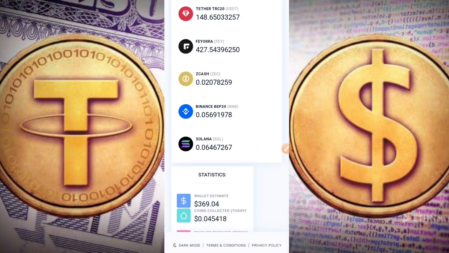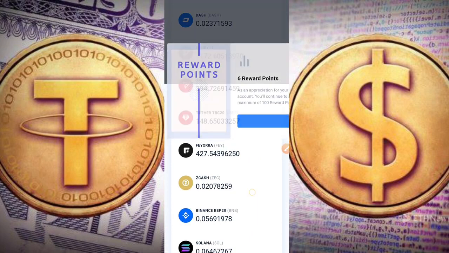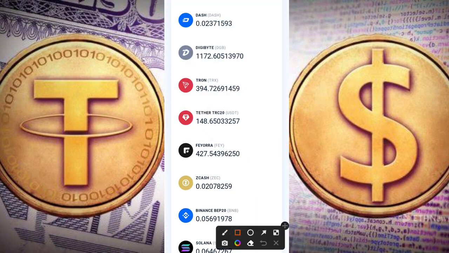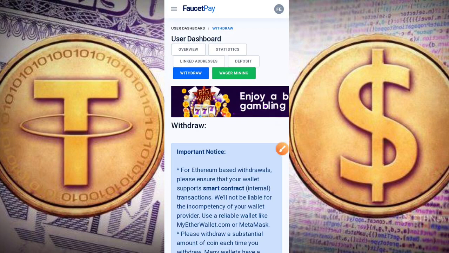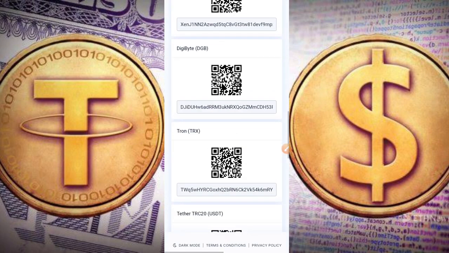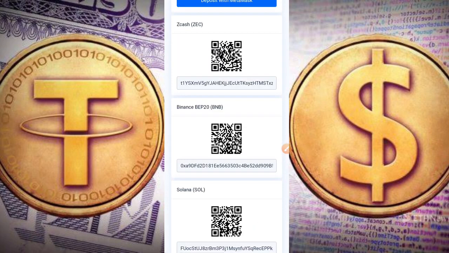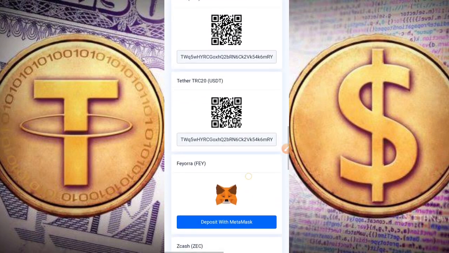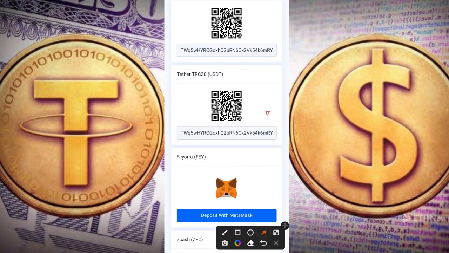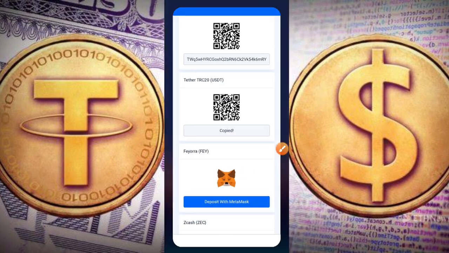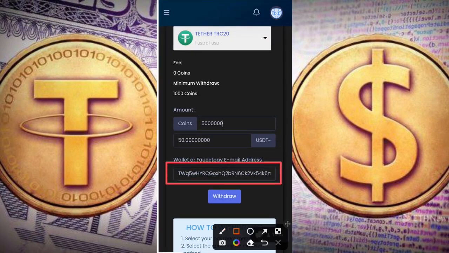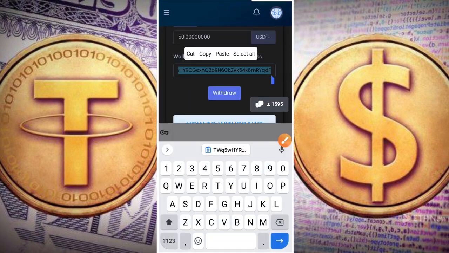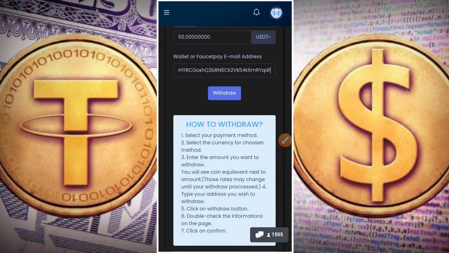Currently I have about $148 right here now. Now let's click on deposit and let's get my address. All right, so this is my USDT address, so I'm just going to click this button right here now to copy it out. And let's go back to the site, and I'll be dropping the wallet address right here right now. Okay, and this is it.